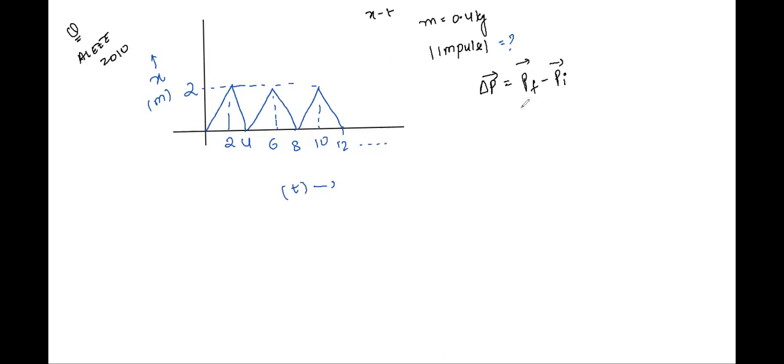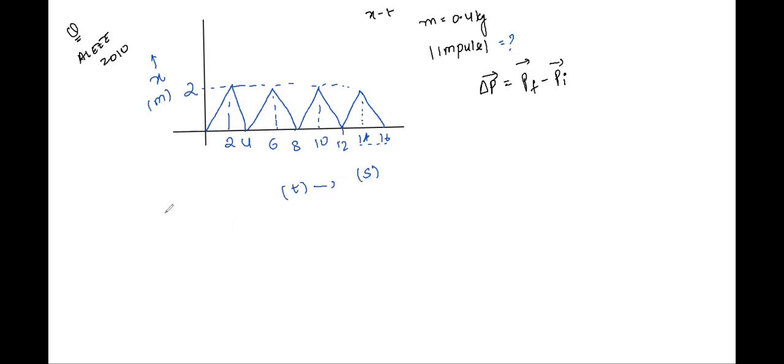Now, what is the value of final momentum and what is the value of initial momentum? Here in the question, they have actually given you one more curve. So I'll draw one more curve here, this one. In fact, the last triangle goes on till 16, such that it attains its apex at t equal to 14 seconds, right? This is in seconds. Now you have to find out the change in momentum.